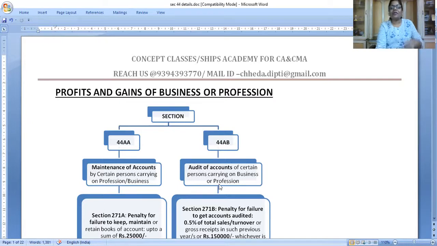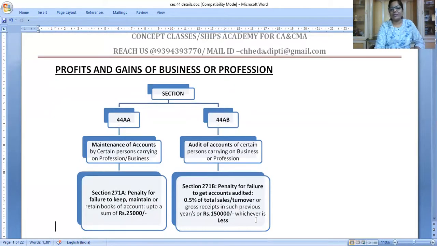So it says that if your turnover or gross receipts exceed some limits, then you have to get your books audited by a chartered accountant in practice and then submit the audit report along with your return. If the books of accounts are not audited, then the penalty under section 271B is 0.5% of the turnover or 1,50,000, whichever is less. Is this clear to all of you? So now let us check the limits of the turnover and the income in detail.